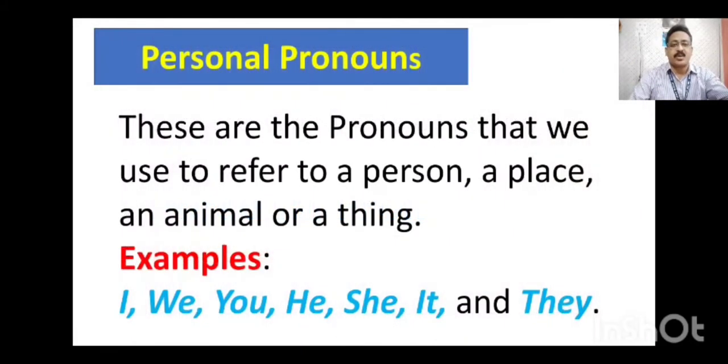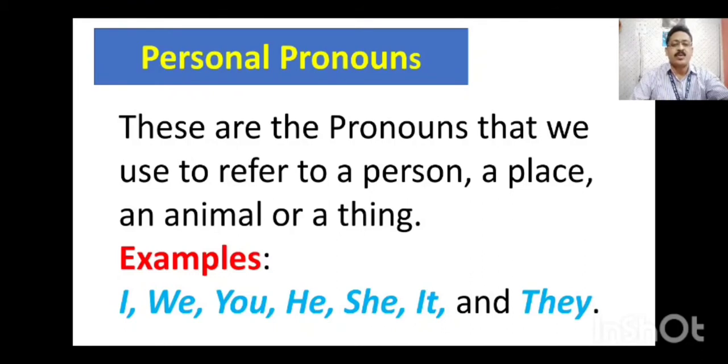First we start with personal pronoun. These are the pronouns that we use to refer to a person, a place, an animal or a thing. Means when we are using a pronoun in place of a person or a place, animal or thing, that type of pronoun is called a personal pronoun. Means it is directly for a particular person, place and thing.